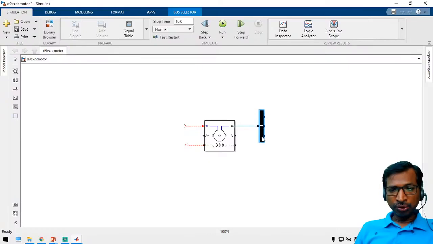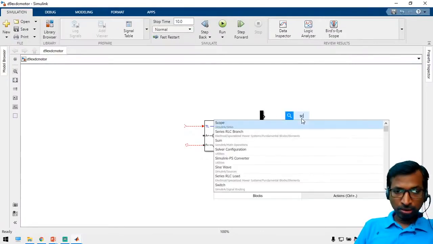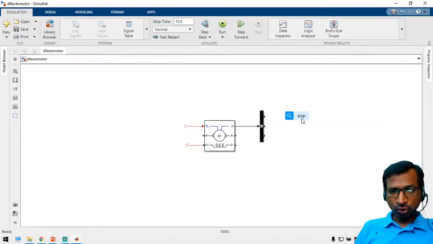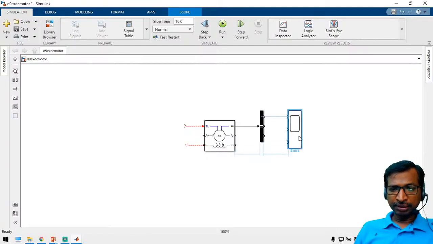Alright, so now you are able to measure the three parameters. And similarly, take a scope block, and apply three numbers. Because there are three parameters, so three numbers.